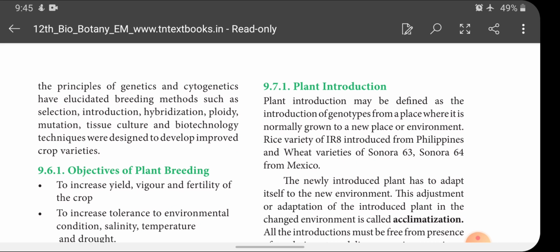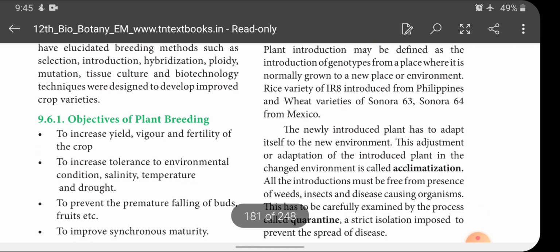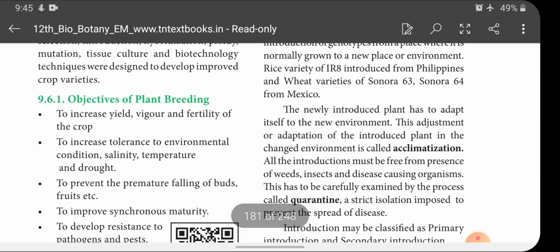Examples: rice variety IR8 introduced from Philippines, and wheat varieties Sonora 63 and Sonora 64 from Mexico. Please note down the varieties which are introduced from various countries. So rice variety IR8 was introduced from Philippines to India, and likewise wheat varieties Sonora 63 and Sonora 64 from Mexico.